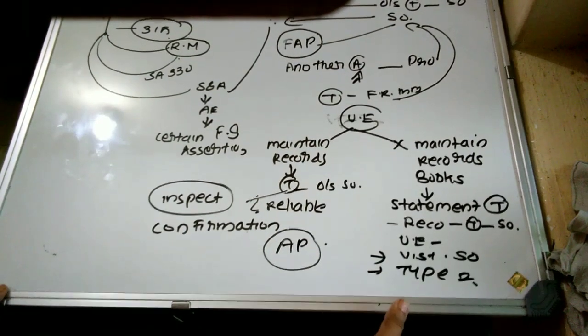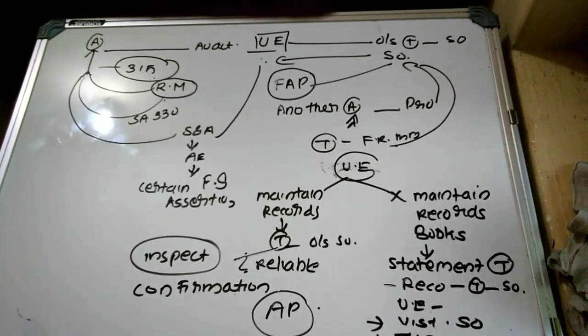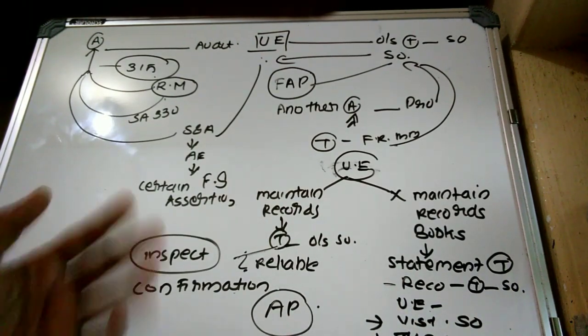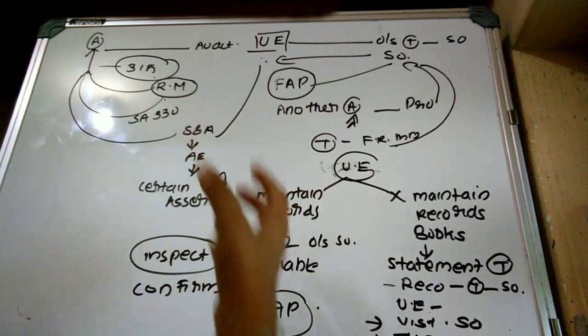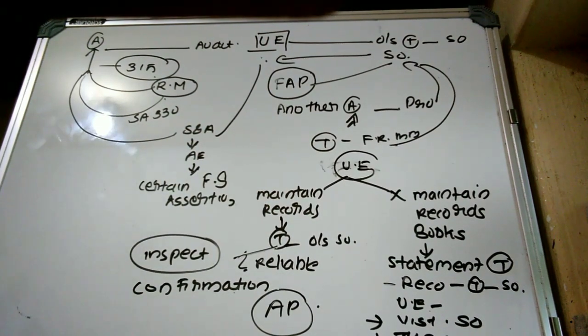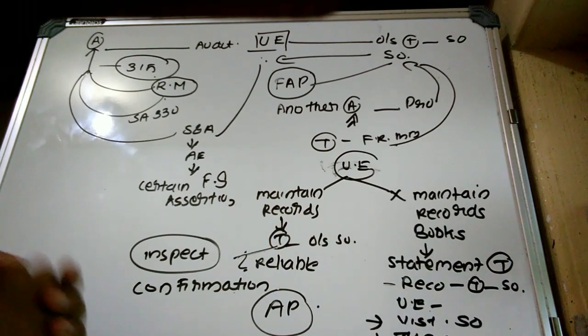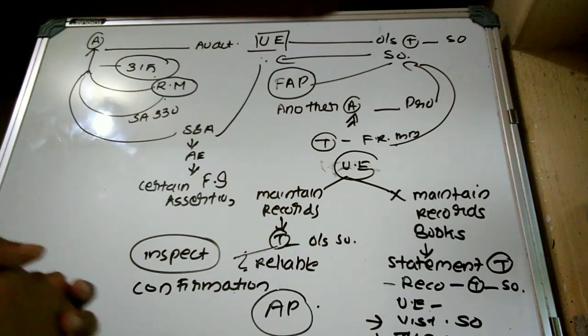So first of all, we have discussed what is meant by a user entity and a service organization, right? Why a service organization is appointed, or why they are outsourcing the services. The auditor of the user entity's responsibility: they have to obtain sufficient and appropriate information with respect to the transactions which have been processed by the service organization for the user entity, and whether it is free from the risk of material misstatement.